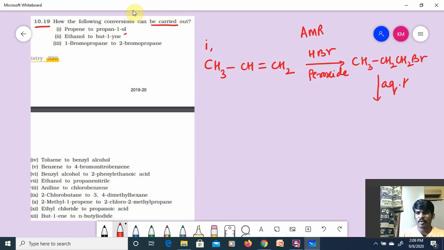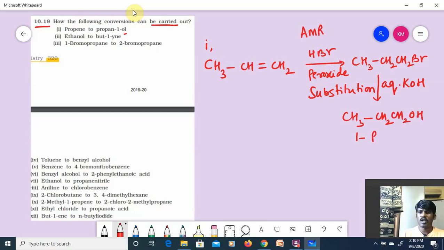Obviously, you are familiar with this reagent. Aqueous KOH undergoes which reaction, guys? Substitution, and then CH3, CH2, CH2OH. This is called 1-propanol. How simple it is. This reaction, first one is addition, second one is substitution, right? Addition, substitution. In the whole of organic chemistry, reactions are only 4. Only 4 types of reactions.